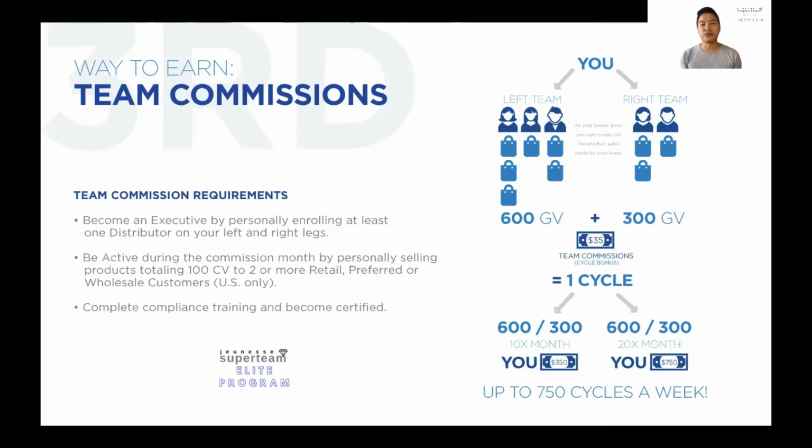You start to see this volume coming up. The maximum amount you can earn from this volume and cycle is 750 times $35. That equates to $26,250 a week. In a month, you will be able to earn about $105,000 in income. This is something very powerful.